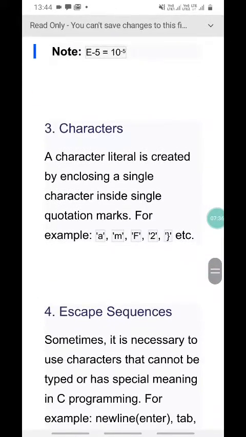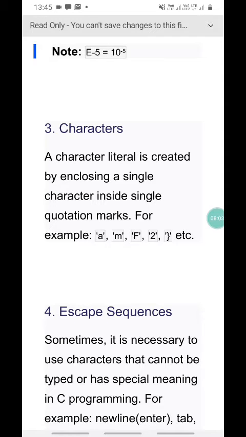Then next, the third one is the character. A character literal is created by enclosing a single character inside single quotation marks. Suppose you have to declare a single character, such as A, M, F, 2 or a curly bracket, a single alphabet denoted in single inverted comma, single quotation mark.